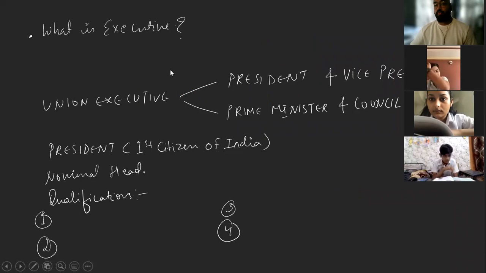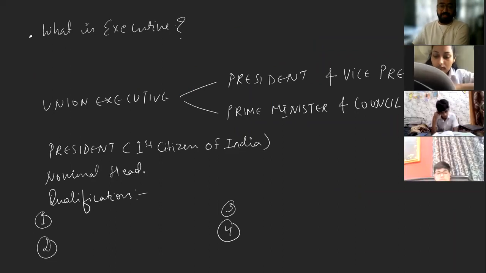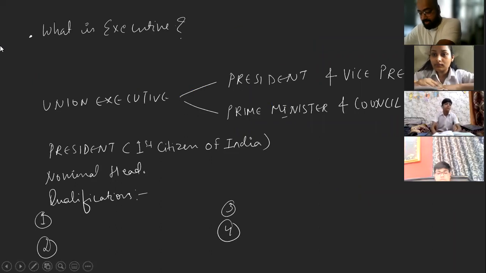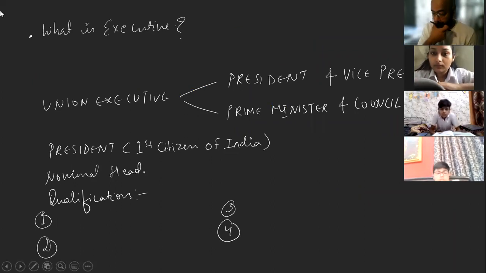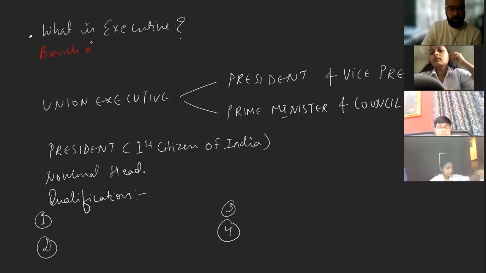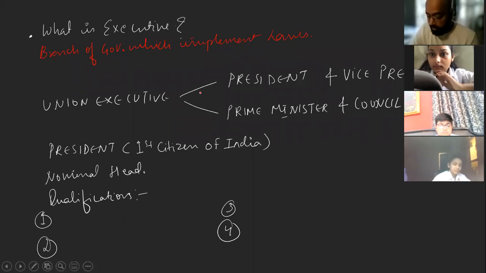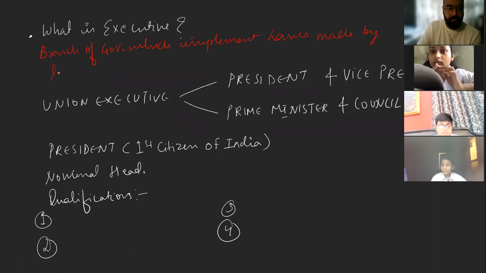So number one thing is, what is executive? Now, what is executive? See, it's given in your book also. If you open the first page of the chapter, you would find it in the very first paragraph. It says that it is the branch of government which implements laws, which implements laws made by the legislature. Union legislature.